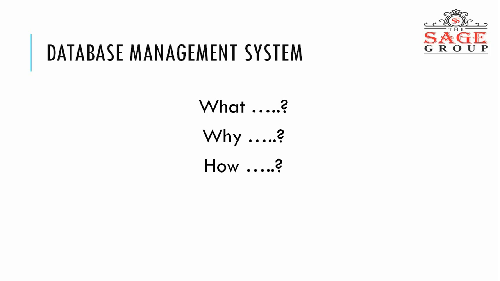Now how does it happen? For database management, we have various types of software like Oracle, SQL Server, Database Access, FoxPro, and DB2. These are various types of database management software by which we can organize our database.